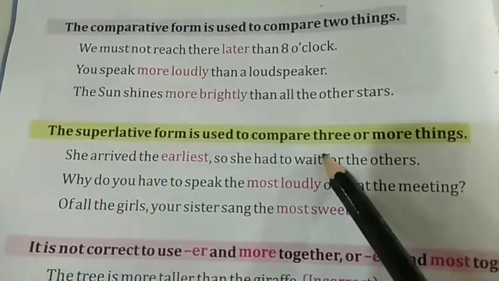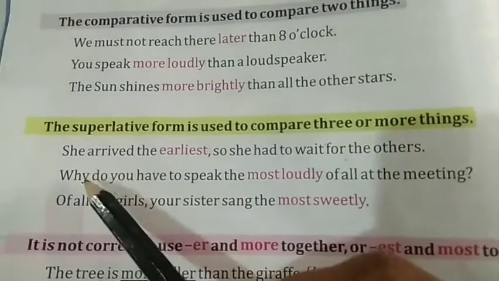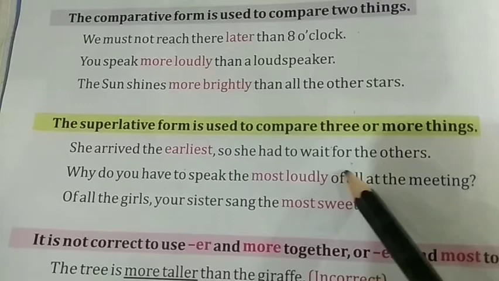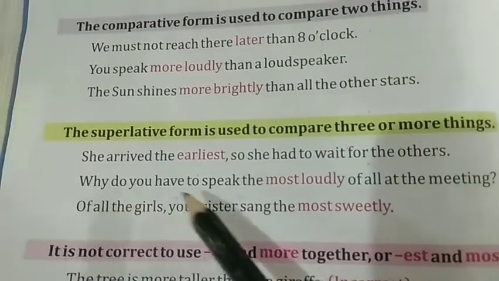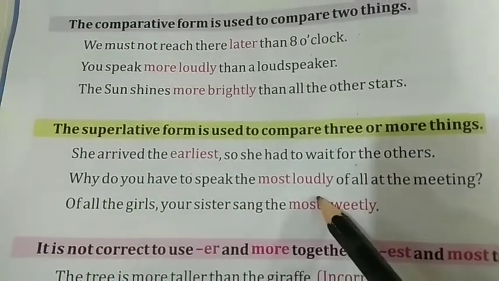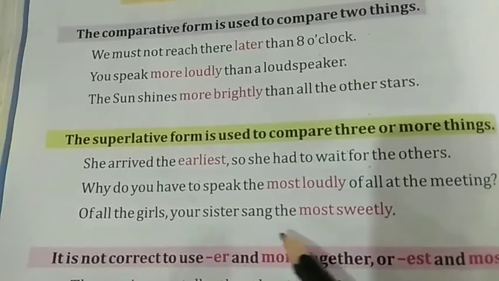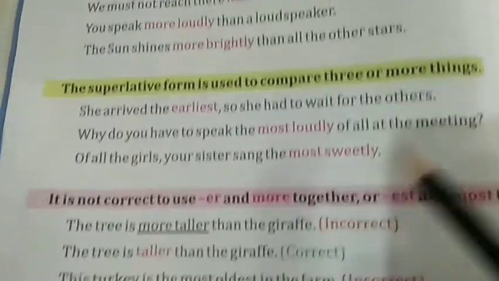Next, superlative form. It is used to compare 3 or more things. Example, she arrived the earliest, so she had to wait for the others. Why do you have to speak the most loudly of all in the meeting? Of all the girls, your sister sang the most sweetly.